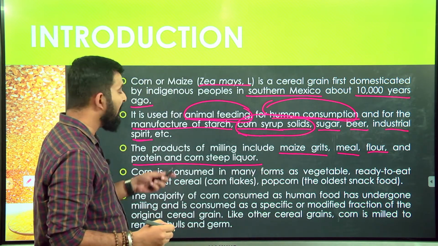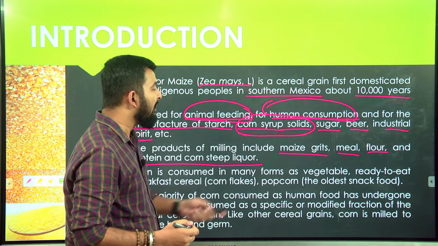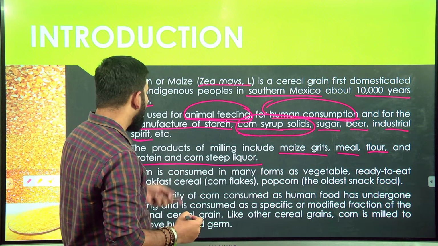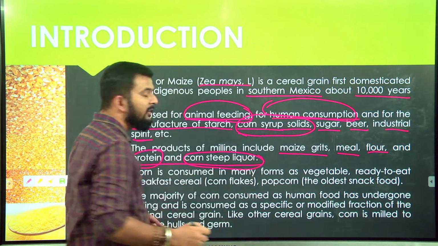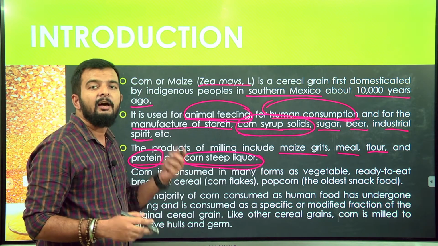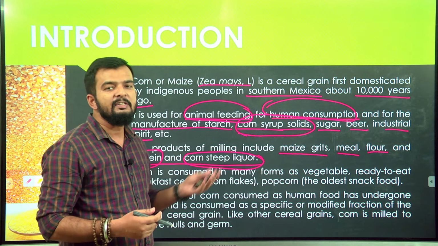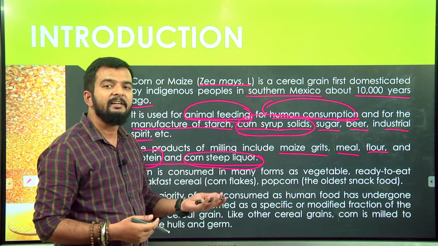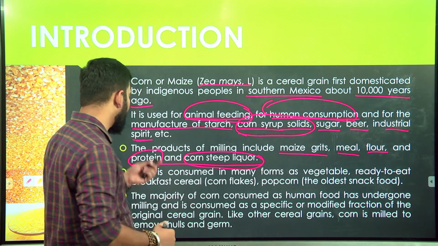So the main products that are industrially produced from corn are maize grits, meal, flour, protein and corn steep liquor, which are further utilized by other industries to produce final value added products.